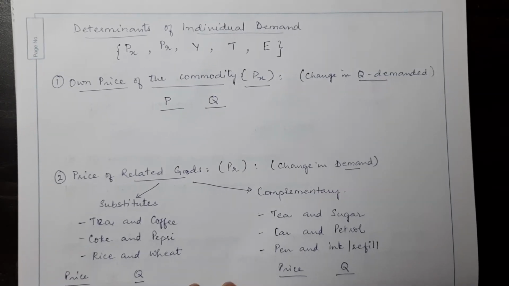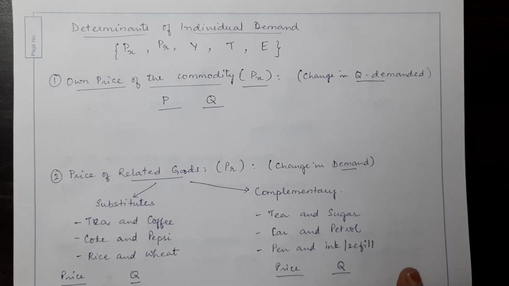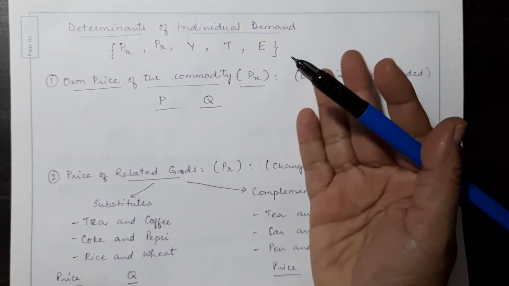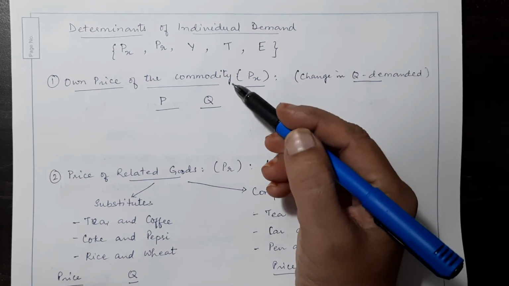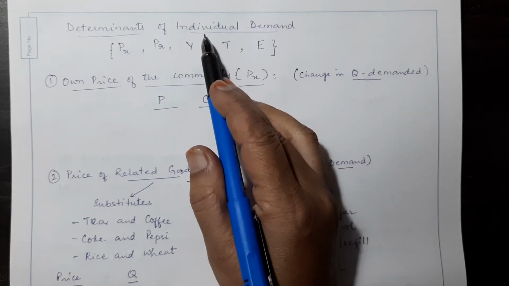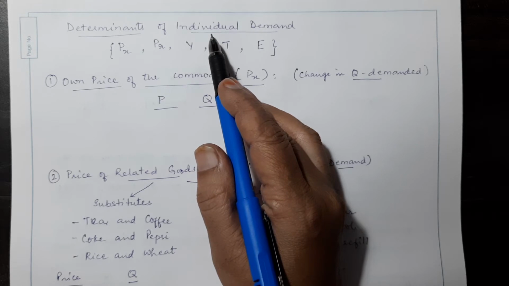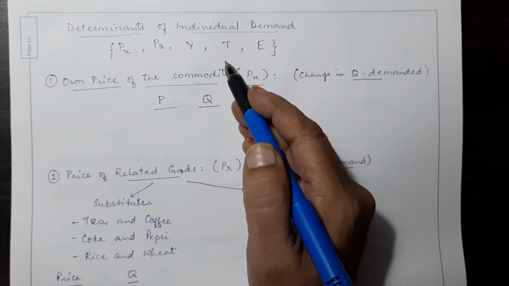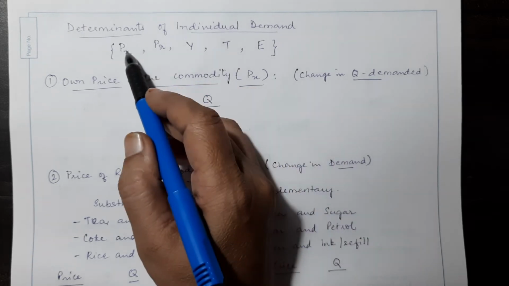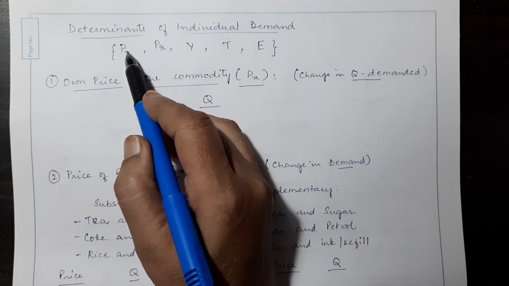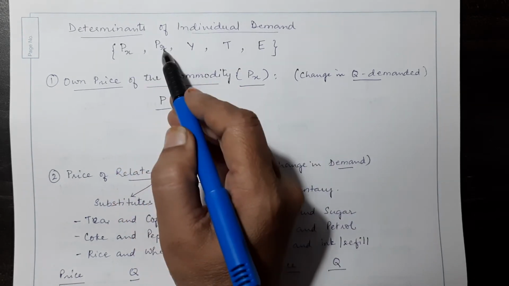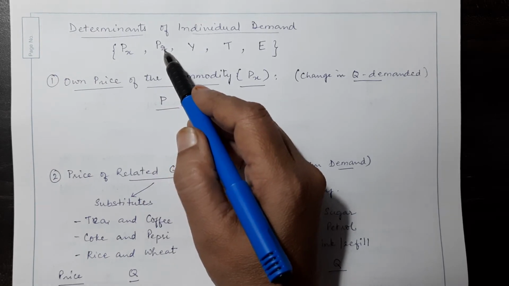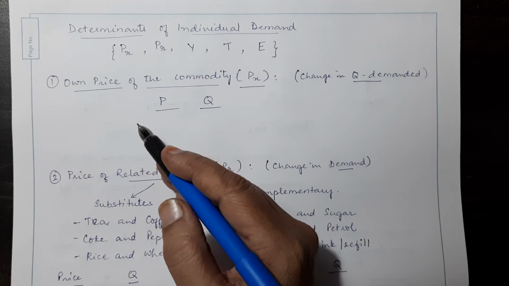Let's now discuss what determines the demand. Now we learned there is individual demand and there is market demand. Let us begin our discussion for an individual demand. What are the determinants of an individual demand? They are the own price of the good, that means the price of the commodity, the price of the related goods, that means substitute goods and complementary goods.